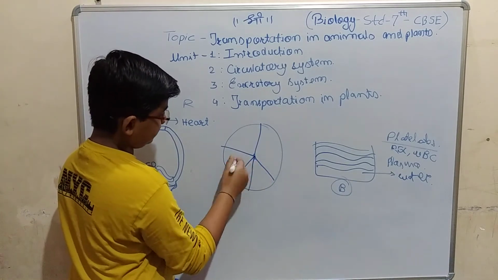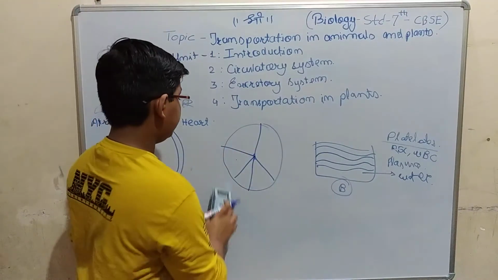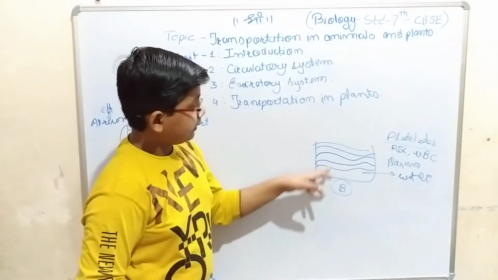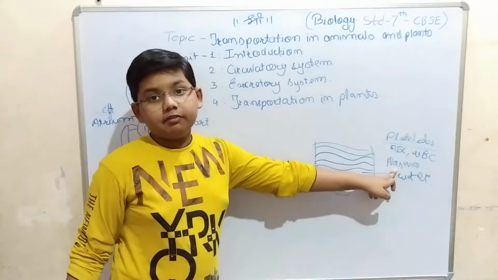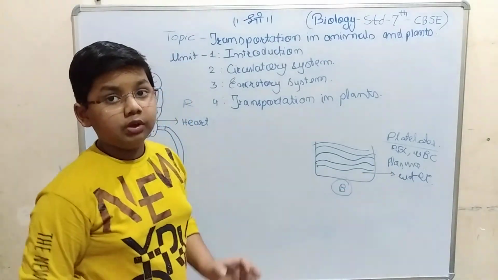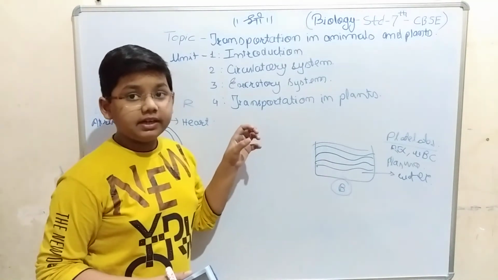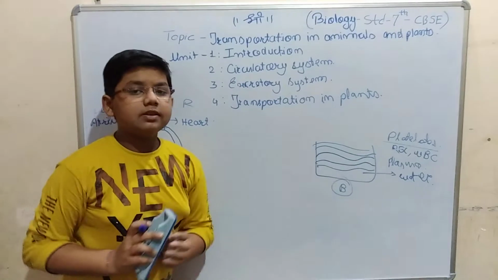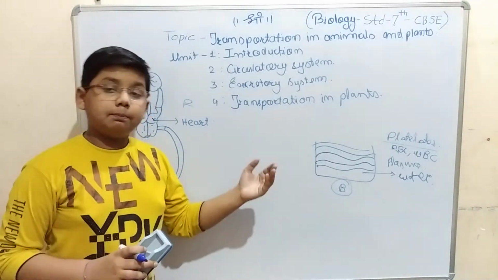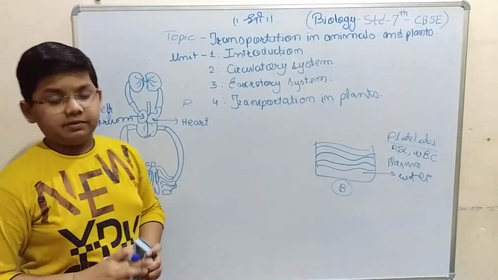This is WBC, RBC, WBC, and this is the remaining contents. Plasma is in high content, so if we take out the RBCs, only the plasma color will be there, which is yellow. Because of that, the plasma color is yellow. If we take out the RBCs from our blood, then the color of the blood will be yellow. Now there is a method by which we can separate plasma from the blood, RBC and WBC. That is called chromatography.